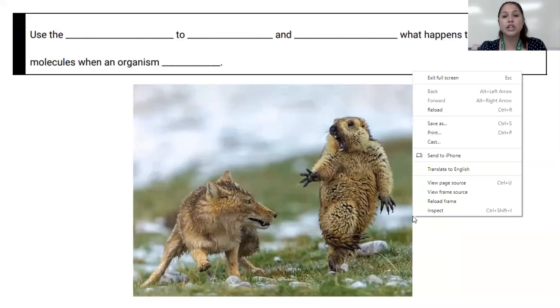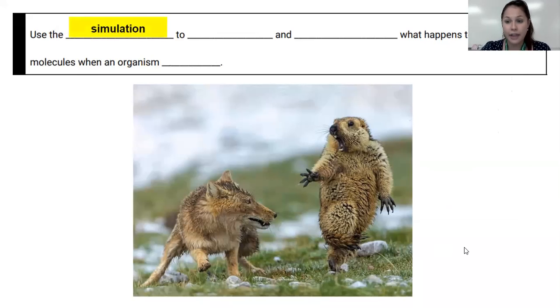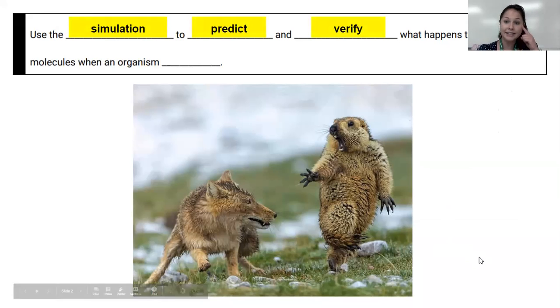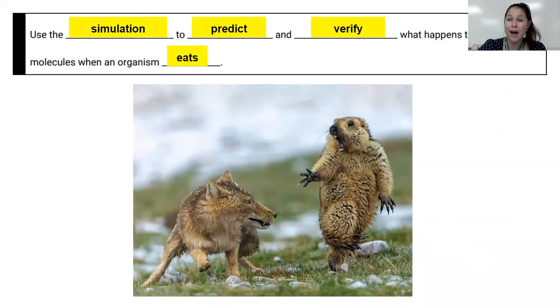Now, we are going to use a simulation, which is basically using something to show us something that we cannot see in real life. So we're going to watch a simulation of energy and matter moving through an ecosystem. We are going to use this simulation to predict and verify. We're going to take a guess and we're going to check that guess to predict and verify what happens to food molecules when an organism eats. We know that all living things have to eat to survive, but why?